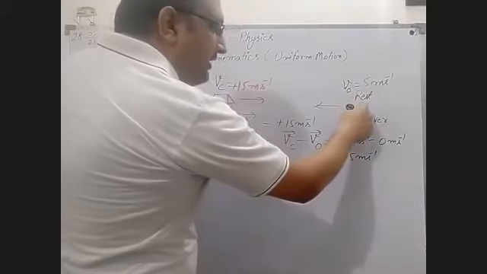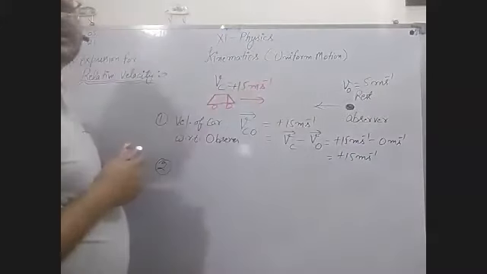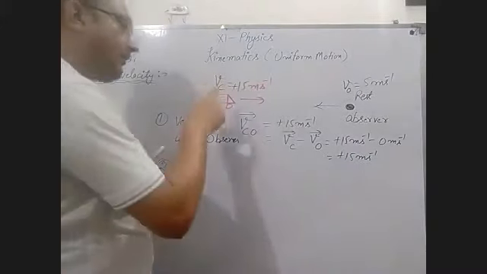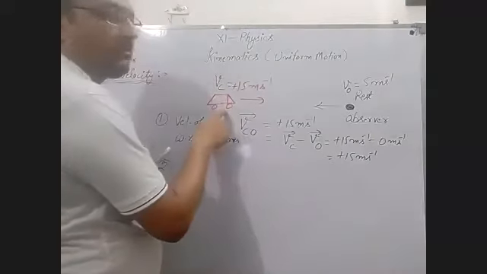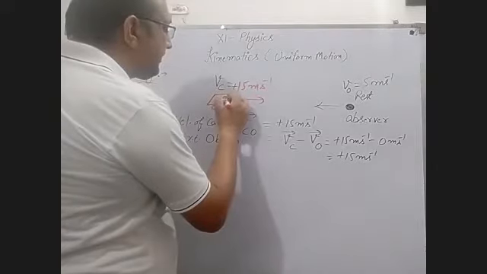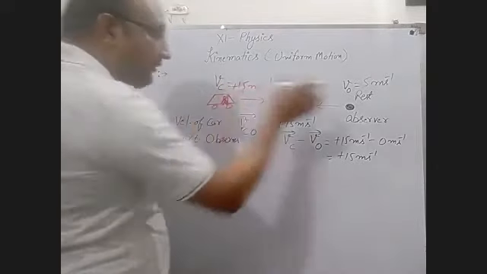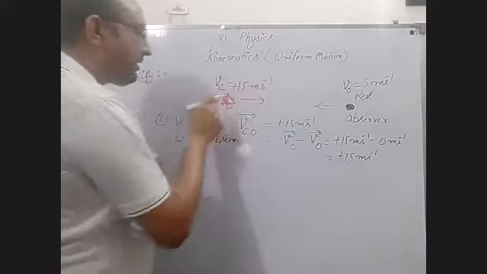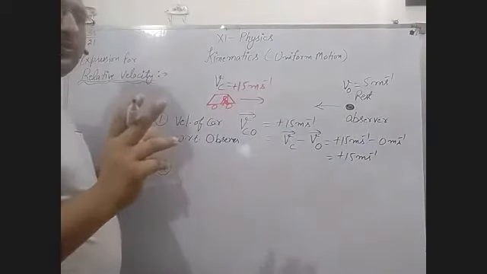Then according to the observer, what is the velocity of this car? And what is observed by the driver in the car? What kind of velocity of the observer does it feel? There are two questions now.